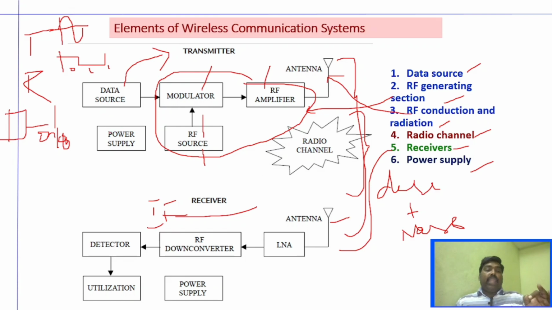But we have to explain about power supply. Power supply is very, very important, especially for a wireless communication system. Power supply plays a very vital role. That's because any wireless device, like a mobile device, can move. It has mobility, but if it has this feature of mobility, then it has to be a battery powered device. So when it is a battery powered device, definitely power plays a very important role, right?